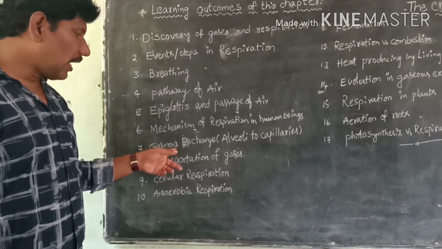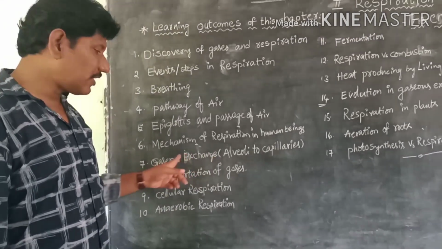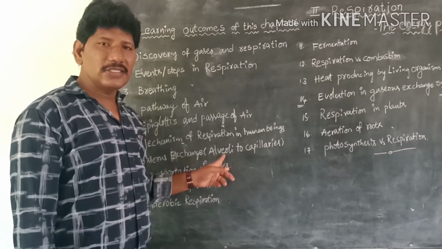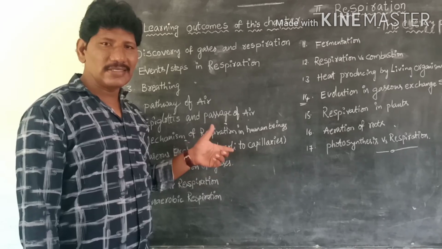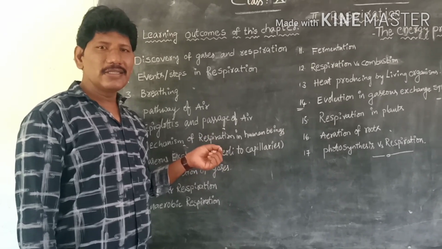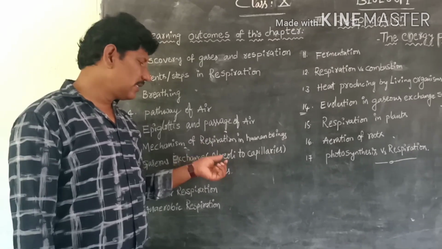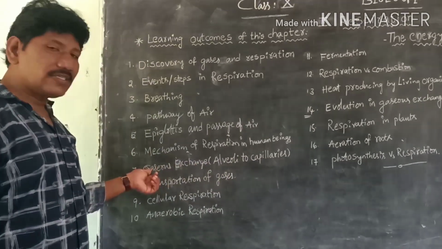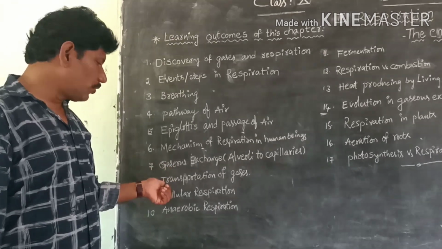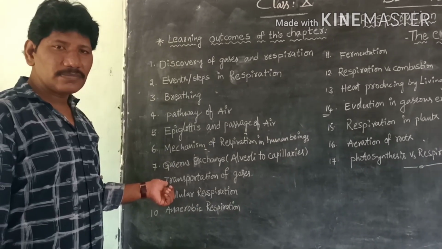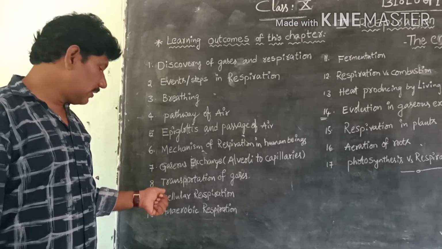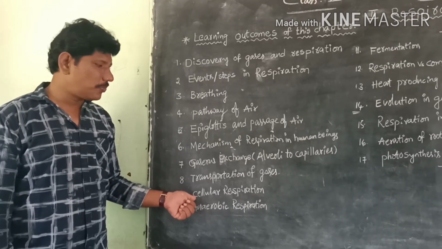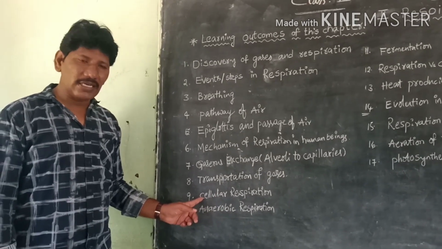Next, gaseous exchange, alveolar capillaries. Alveoli are the units of the lungs. So the lungs are made up of alveoli, the smaller units. So, alveolar capillaries: how gas exchange takes place. Next, transportation of gases. Next, cellular respiration. The respiration which occurs at the cell level is called cellular respiration.